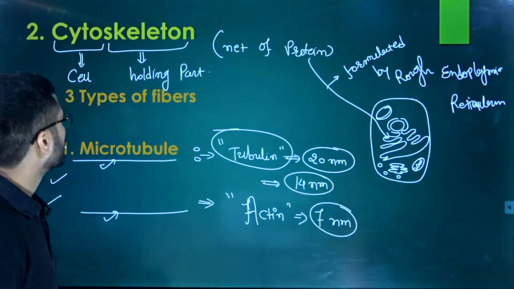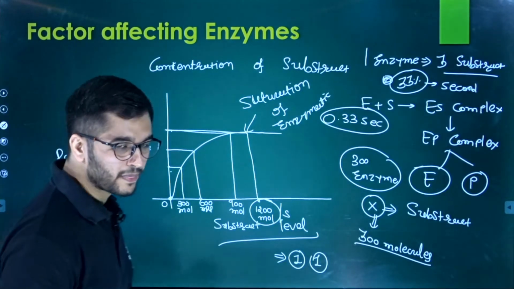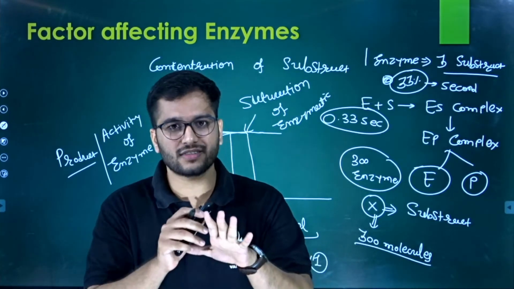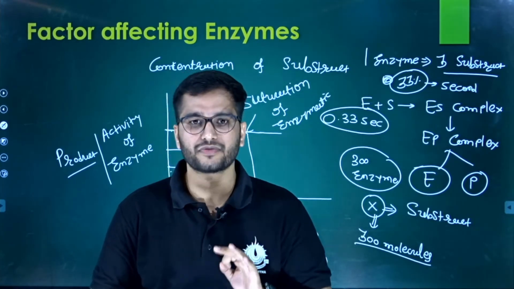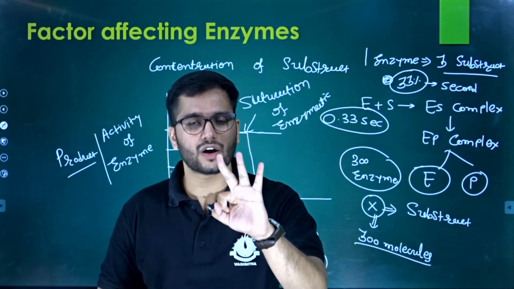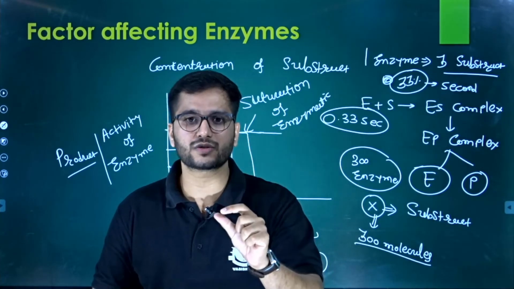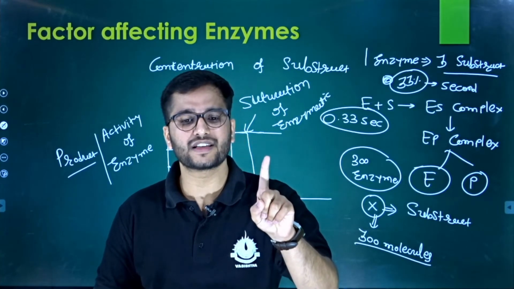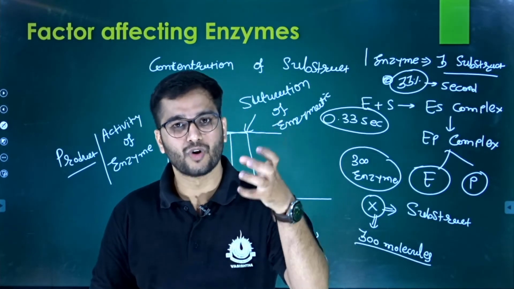Okay, repeat the concentration of substrate. See, as you increase the concentration of substrate, the rate, or you can say the speed, of the process will increase, and that is a literal fact. If you have 300 molecules of enzyme, and each enzyme has 3 sites, the active sites, it can hold 3 molecules at a time. So 100 molecules of enzyme are capable of binding with 300 molecules of substrate.